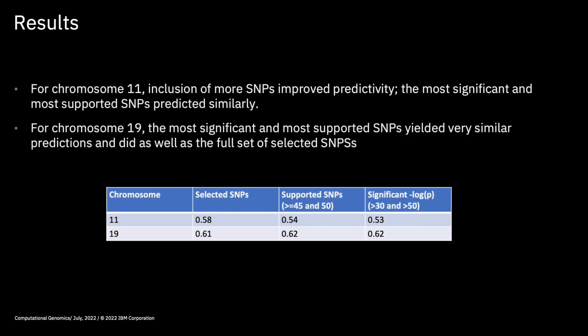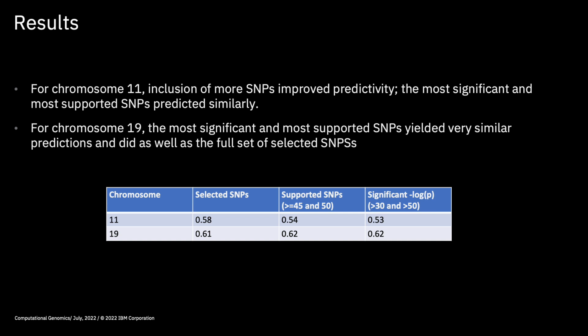For our final evaluation, linear kernel SVMs were used to predict AD diagnosis from 3 different sets: from all selected SNPs, from those appearing most frequently across splits, and from those that were the most significant. For chromosome 11, inclusion of more SNPs improved predictivity. The more significant and most supported SNPs predicted similarly. This suggests a possibility of overfitting.